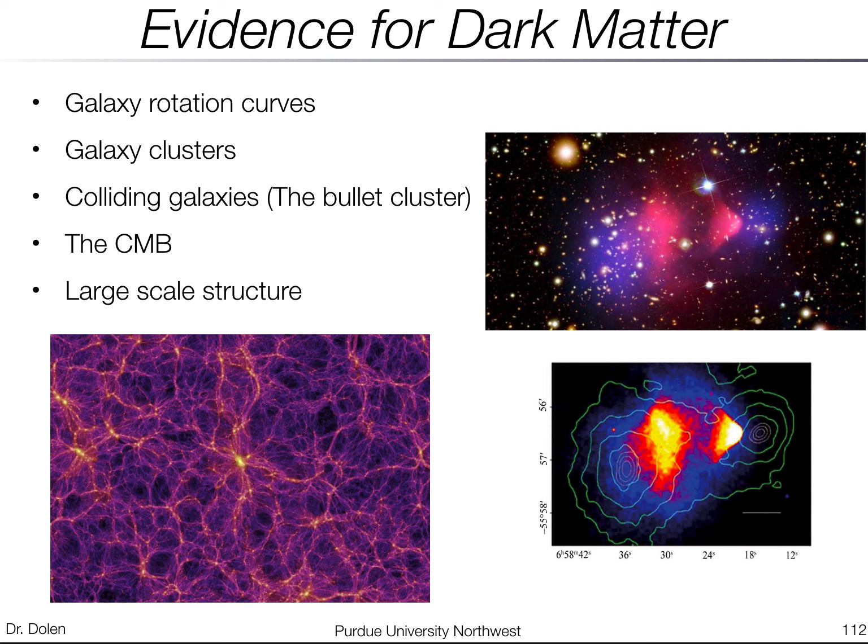And the cosmic microwave background is also great evidence for dark matter. You can study the structure in the cosmic microwave background, and that gives more evidence for dark matter. And then the large-scale structure of the universe, what I talked about earlier, on huge, huge scales, much, much bigger than a galaxy. If you look at kind of the relative density of matter in our universe, you get these strings.